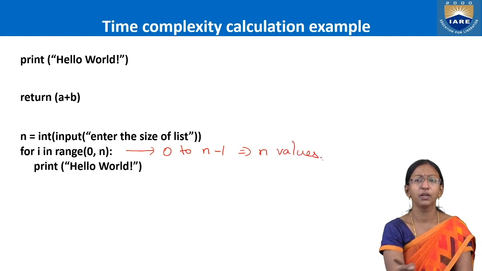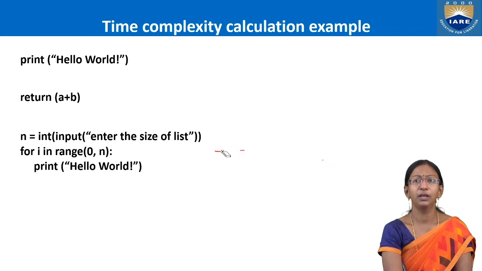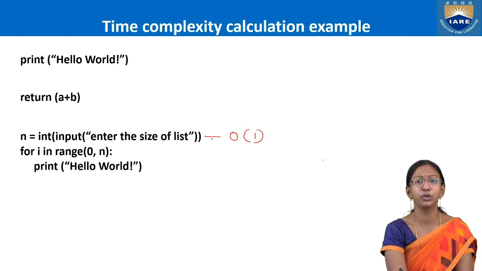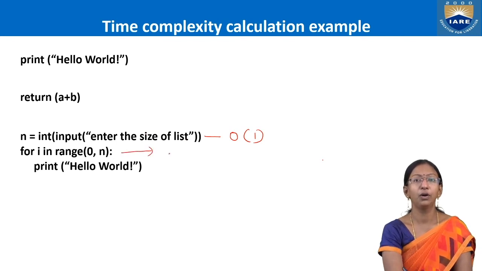I hope you know what the range function is. So what will be the complexity of this program? Let's evaluate this. Reading the value will always be order of 1. Any number of times you run n equals int of input, the complexity is constant, so it is 1. For this one, have a look. What will be the order?